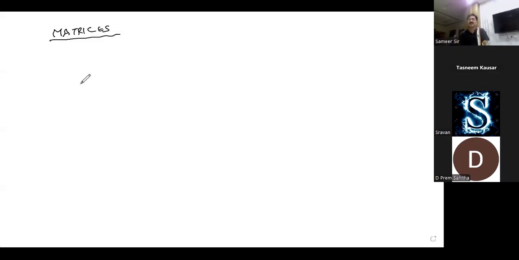Matrices, basics. See here, what I'm going to do in this session. I would like to discuss complete theory. At least two parts of the theory I'll discuss. The third part, linear equations, we'll deal with later. But the first two parts of the theory I would like to finish, and around 30 to 40 problems I'll discuss, some PYQs and good questions.